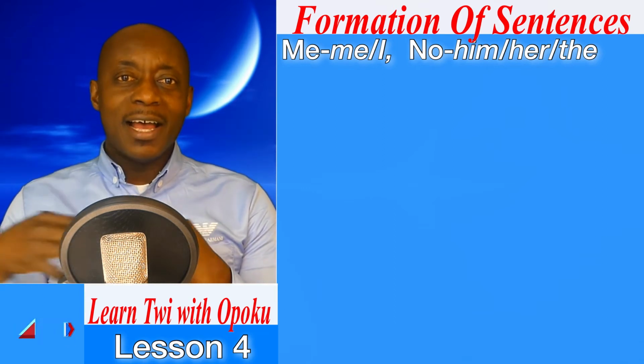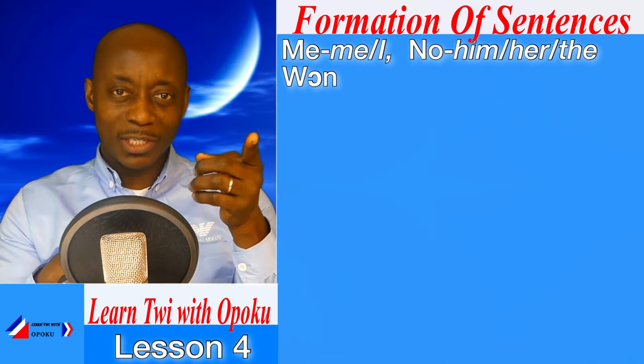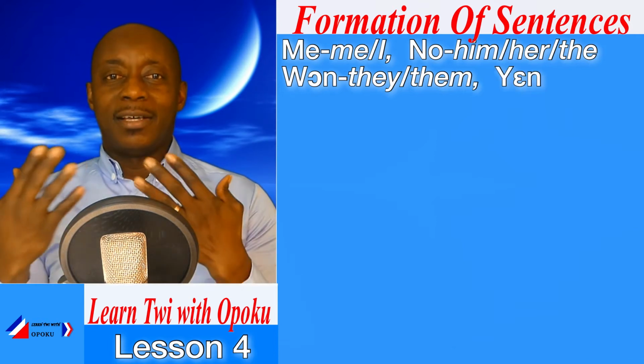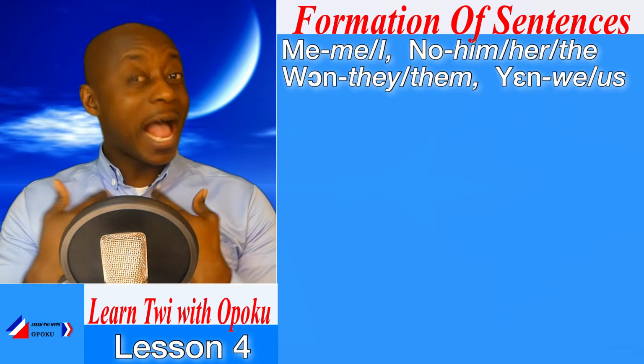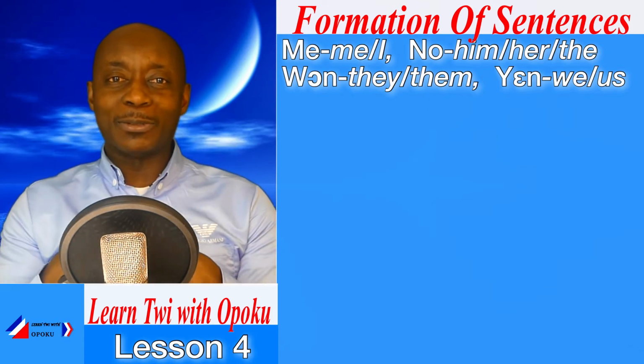And then we also have one, which means they or them; yen, which means we or us. Very good. These are the pronouns that we are going to use.